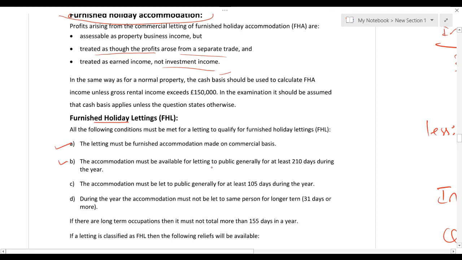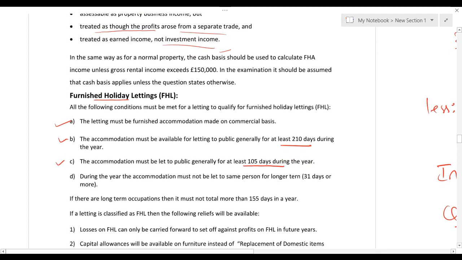Second, the accommodation must be available for letting to the public generally for at least 210 days. Let's say you are supposed to give ads. There should be advertisement that at least 210 days that property is available for letting. The accommodation must be let to public generally for at least 105 days during the tax year. It means if I take 50% of this, it is 105. So around 210 days, you need to do marketing advertisement that property is available for letting, and at least 105 days actually the property was given on letting as well.